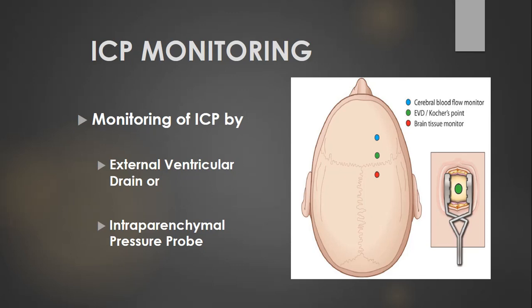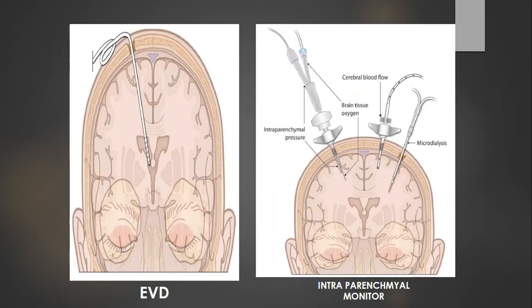So there are other methods as well. You can pass a catheter into the brain parenchyma, and also monitor the brain parenchymal pressure. So here you can see the difference between the EVD and parenchymal monitor. In EVD, we simply make a burr hole, commonly at the frontal area, and we pass a catheter into the ventricle and then monitor the ventricular pressure. In the parenchymal, we make a burr hole anywhere, and we pass a probe into the parenchyma and directly measure the pressure from the parenchyma. So this will give the intracranial pressure.